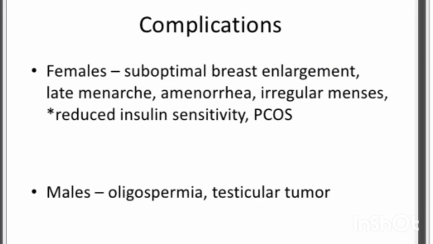Now what are the complications? In females, there can be breast enlargement, late menarche, amenorrhea, irregular menses, or reduced insulin sensitivity, and it could also lead to PCOS, polycystic ovarian syndrome. In males, it will lead to oligospermia, that is a deficient sperm count, or testicular tumor. So this is all about congenital adrenal hyperplasia.